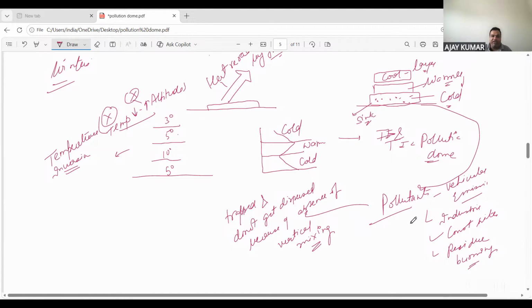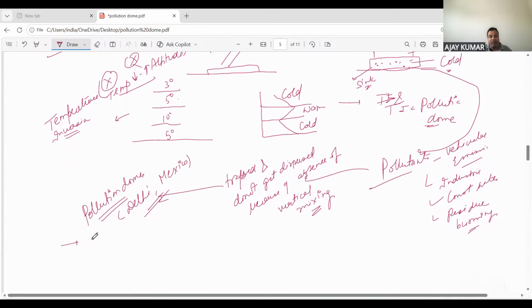This is why we used to see the pollution domes. This is called a pollution dome, usually seen in cities like Delhi or Mexico. So these are a couple of examples that you can write, and if you go with the data, as I have already suggested, you have to write one or two lines for it. One line for data also.